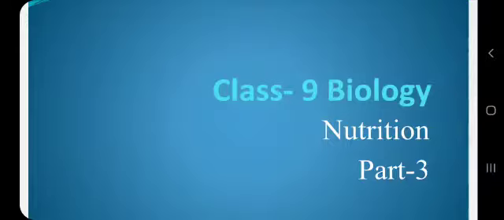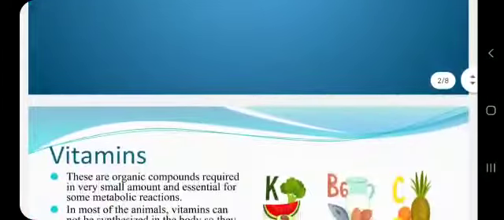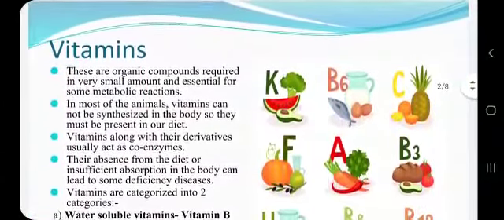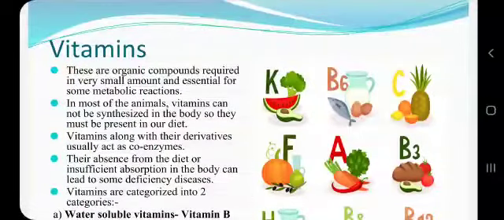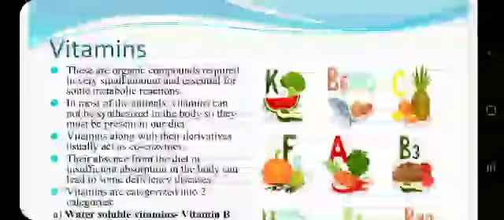In our previous video, we discussed carbohydrates, proteins and lipids, what their types are and how they are important for our body. And now in this video, we are going to study various vitamins and minerals which are required for our body, and what the effect on the body is if they are not present in sufficient amount. So first we will study vitamins.